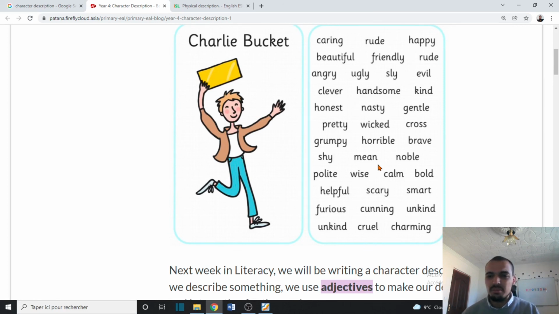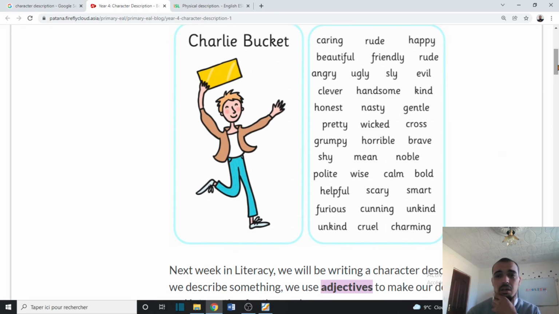Mean, also negative. Calm, wise, intelligent, wise here from wisdom. We have polite, smart, intelligent. We have furious, angry, and charming, beautiful.